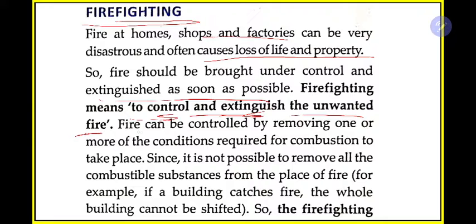Fire can be controlled by removing one or more of the conditions required for combustion to take place. Just now we have read that there are three conditions. First, we need substances that can be burned, for example, paper, wood, coal, cloth. Next is oxygen, which we need for burning, and third is a minimum temperature. So if we can remove any one of these three conditions, then fire can be stopped, right?